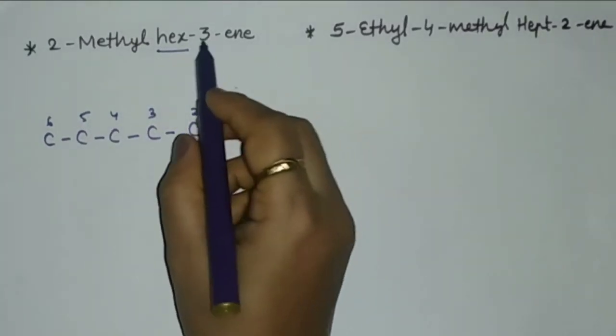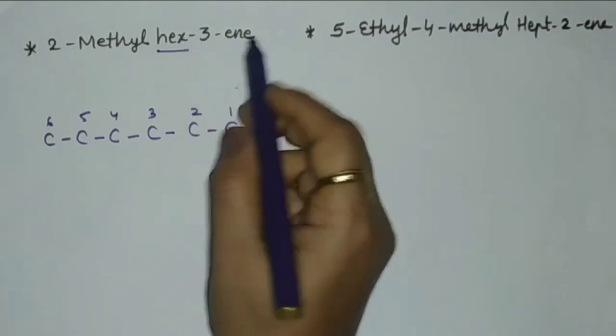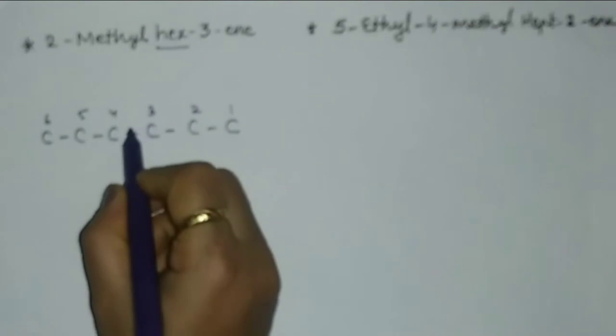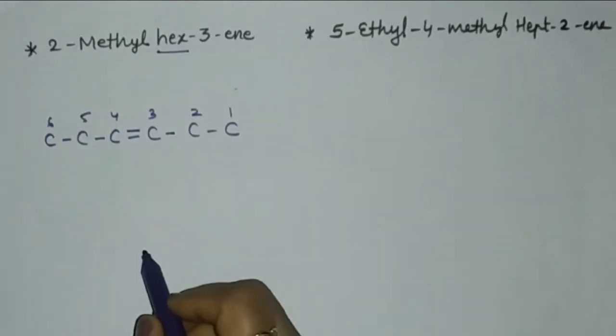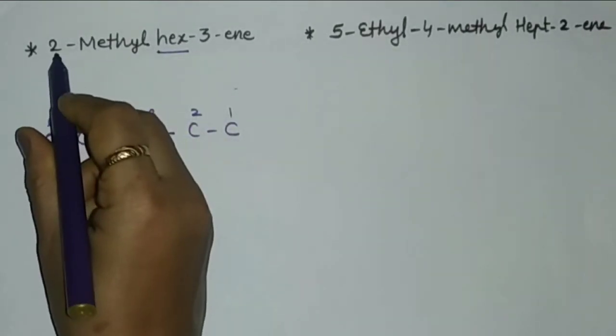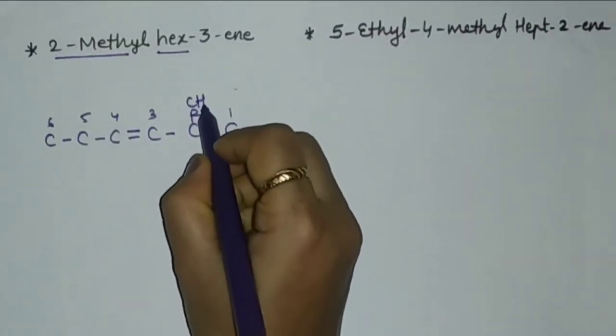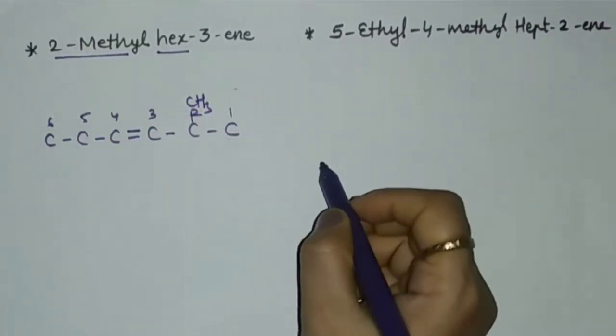Now on the third position, hex-3-ene. So on the third carbon atom there is a presence of a double bond. So we'll draw a double bond over here. And on the second carbon there is a presence of a methyl group. So that is 2-methyl, CH3. Now let us complete the remaining structure.